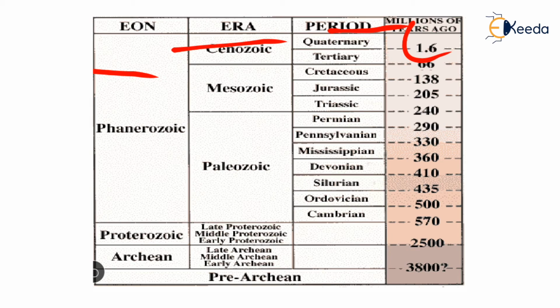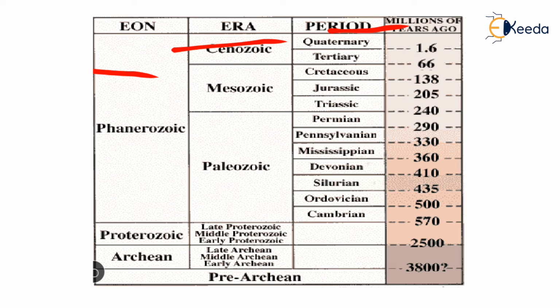In this eon, what happened, like in 2020 the month is April, in the same way we are explaining this. In the Archean eon, late Archean, middle Archean, and early Archean eras are present, in which there was no life, only solid masses were present. Then Proterozoic: late Proterozoic, middle Proterozoic, and early Proterozoic eras are present. And then Phanerozoic, this is the major eon. Phanerozoic has the eras Paleozoic, Mesozoic, Cenozoic.